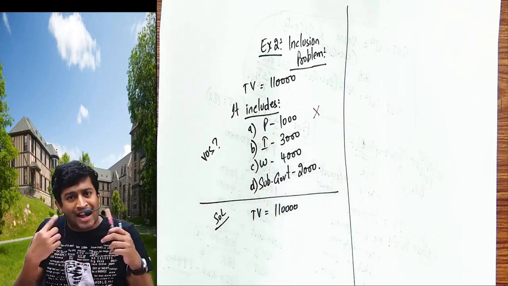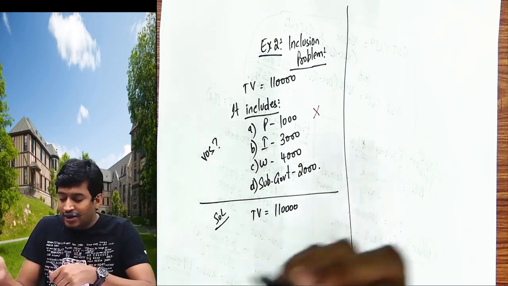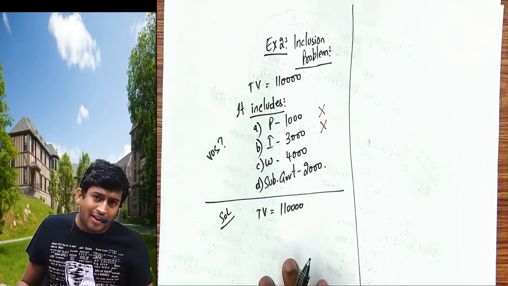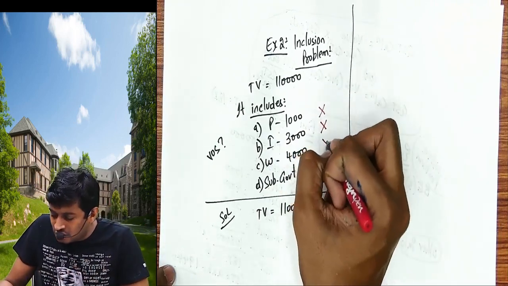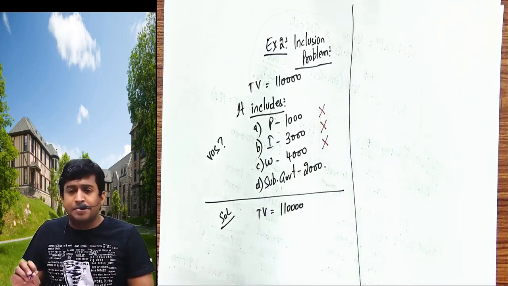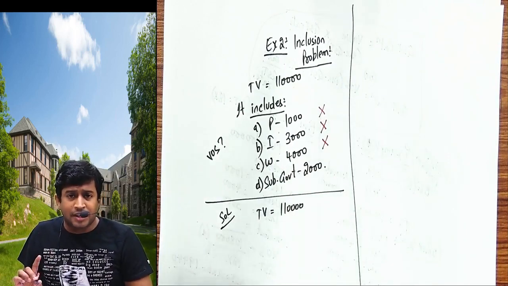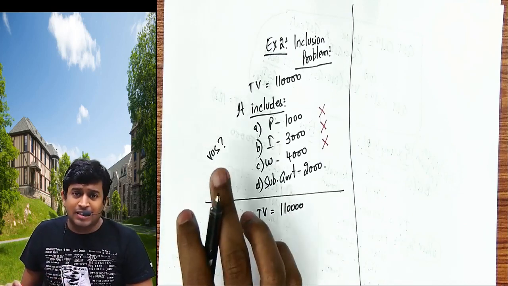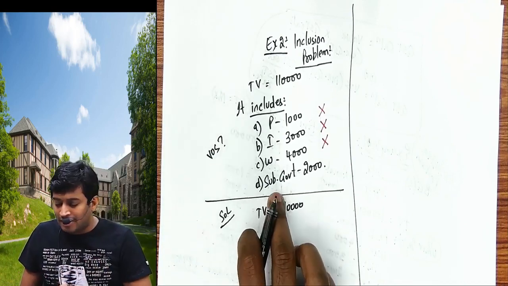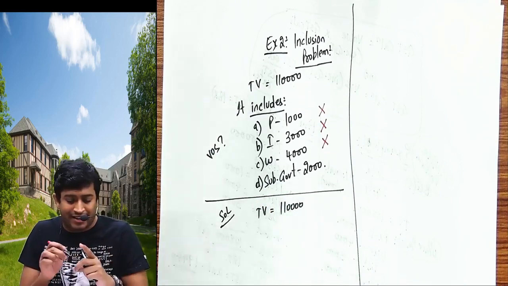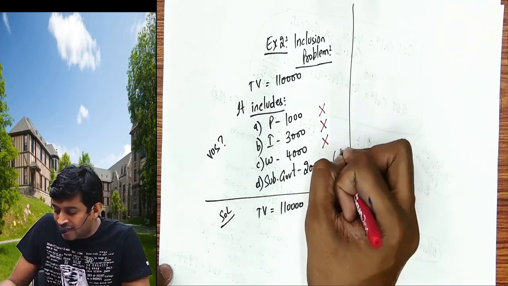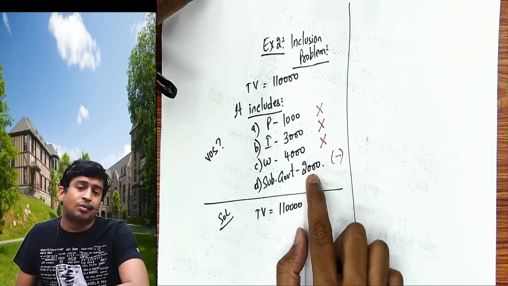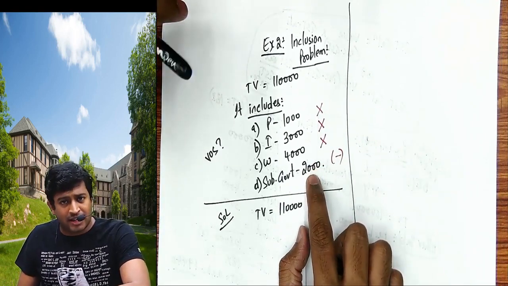Installation 3,000 I should add. He already added. I should do nothing. Warranty I should add. He already added. I should do nothing. Subsidy: I should not have added government subsidy, because subsidy other than government I should add, but government subsidy I should not add. But I added. This I will deduct now, because you should not have added 2,000, but you added by mistake.